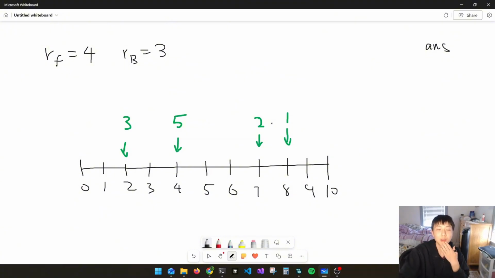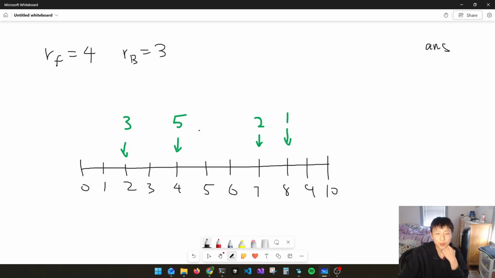But how do we actually solve this? To solve this, you need to make a pretty important observation. You just need to make one observation, and you should be able to solve this. But to make that observation, we need more examples. So right now I've added 3 and 5 over here as rest stops. Our RF and RB are going to stay the same.